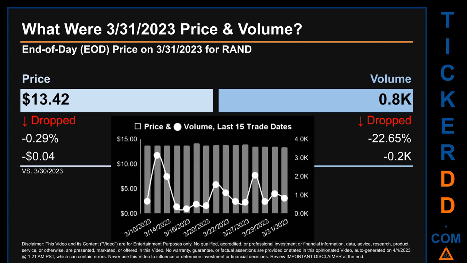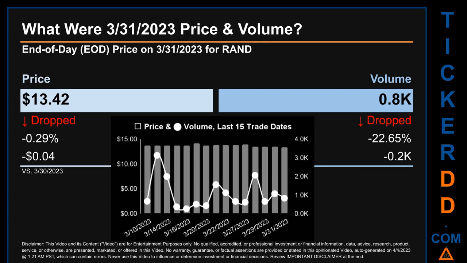What was end-of-day price and volume for RAND? On Friday, March 31, 2023, RAND had an end-of-day price of $13.42 and volume of about 0.8 thousand. Compared to the previous trading day, the price dropped 0.29%, losing 4 cents, while volume dropped 22.65%, decreasing about 0.2 thousand.